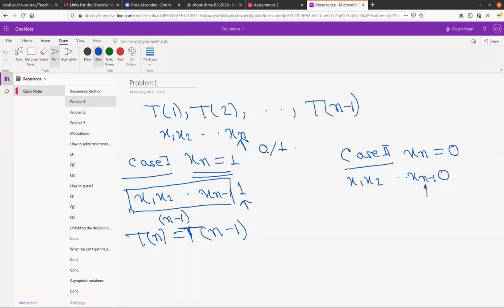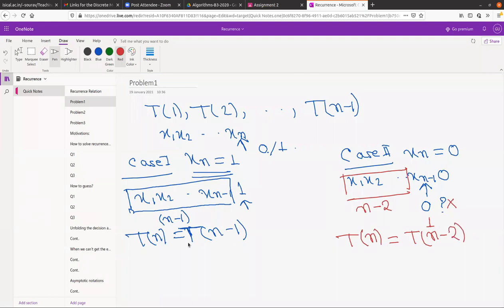Now what can x n minus 1 be? Can you put 0 here? No. Exactly. We cannot put 0 here because the last term is already 0. So this term cannot be 0. x n minus 1 has to be 1. So here you have to calculate the part with length n minus 2. So for case 2, Tn is basically calculating T of n minus 2.